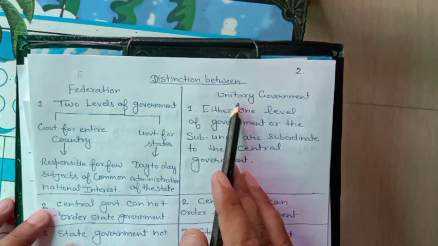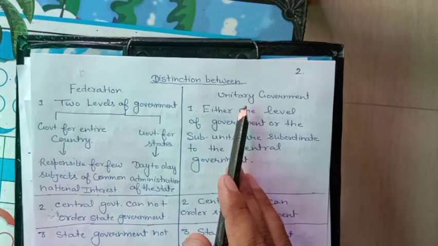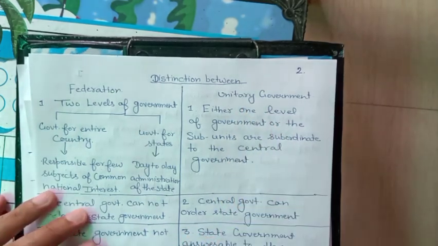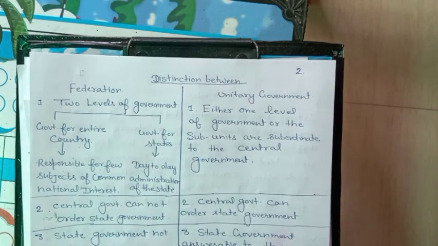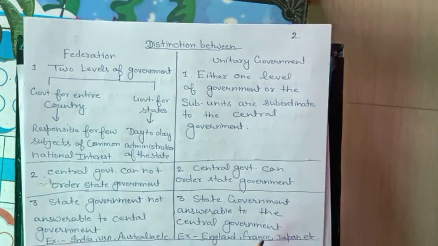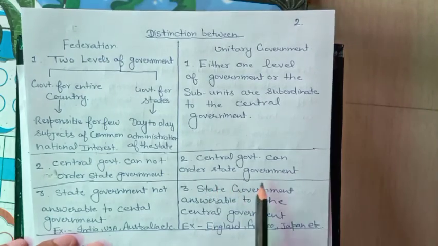It means that in those countries that adopted the unitary system of government, there is a single government, that is, the central government is supreme, and other governments, if they are there, are only subordinate and under the control of the central government. The central government can order the state government.